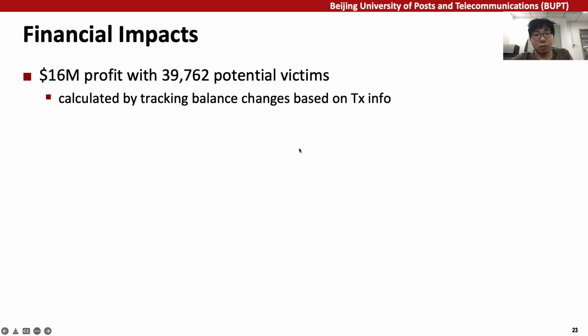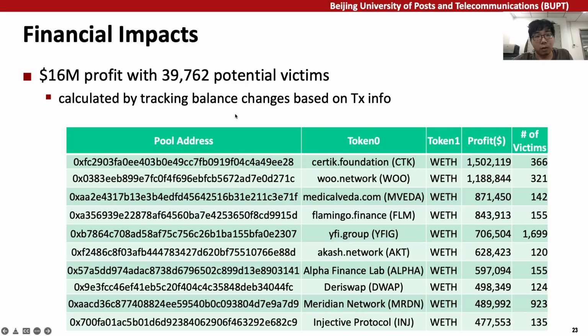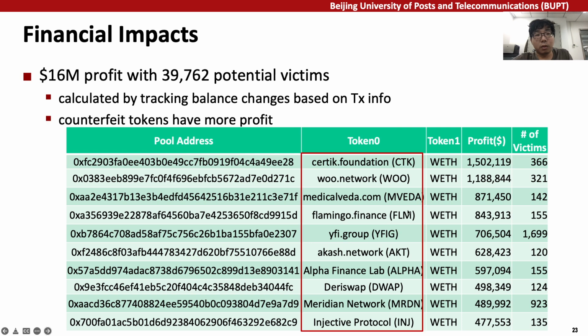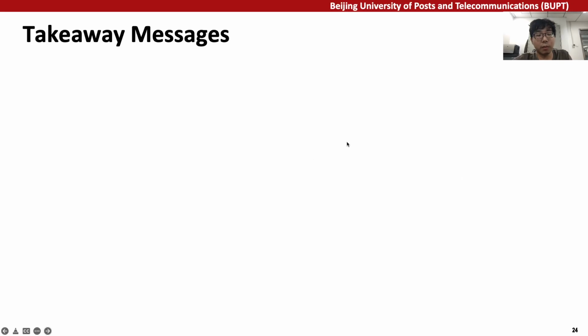We next perform an impact analysis on these scams based on all the transactions related to Uniswap. We track all the balance changes related to participants and calculate the value. In total, these tokens profit over $16 million from roughly 40,000 potential victims. The table below shows the top 10 profitable pools, and we find all these 10 tokens are imitations of existing blockchain projects. Here are the takeaway messages.